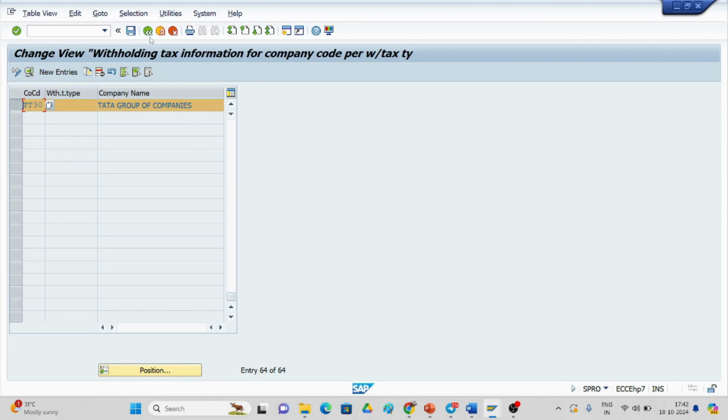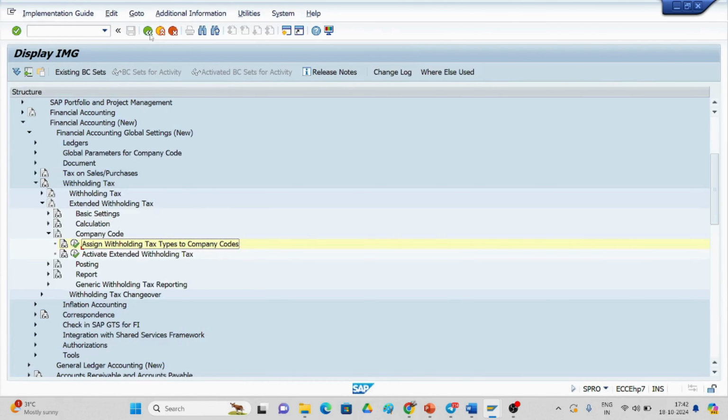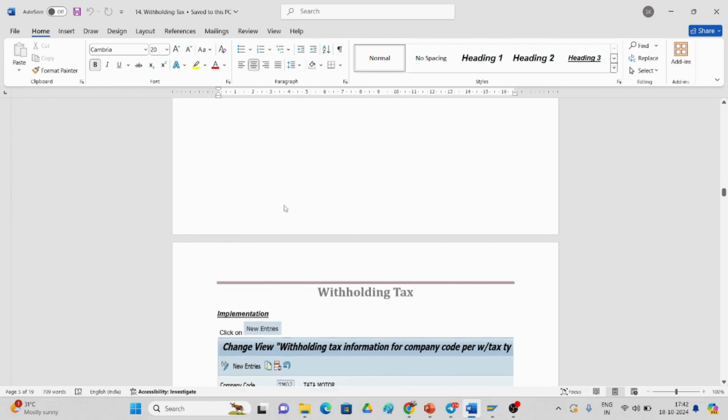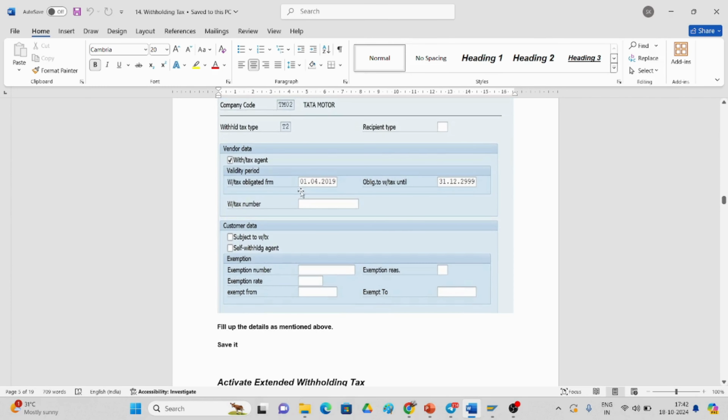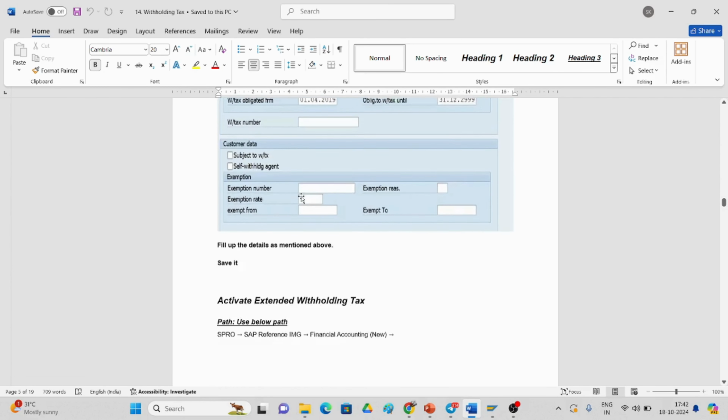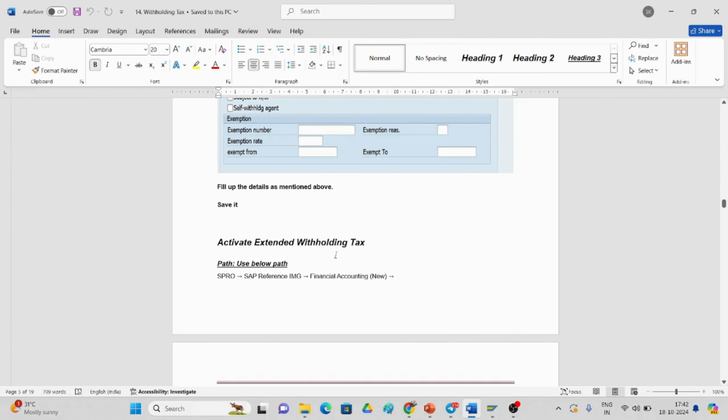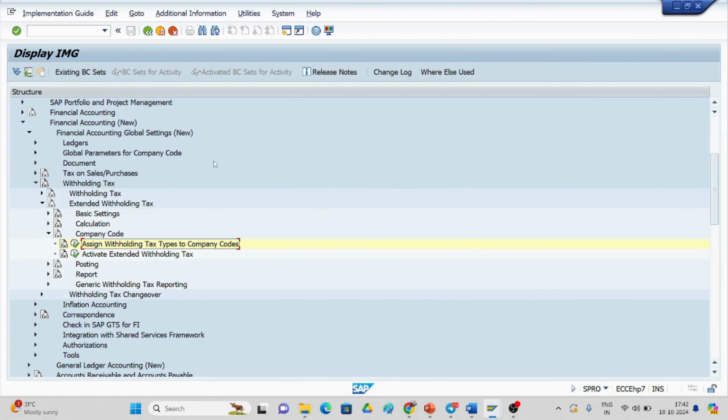So go back and again go back. That step is performed, and these are the new entries. If you want to create any tax, you can give it, and you can assign the tax which was defined by you. So if you go to Activate Extended Withholding Tax, you have to activate it.